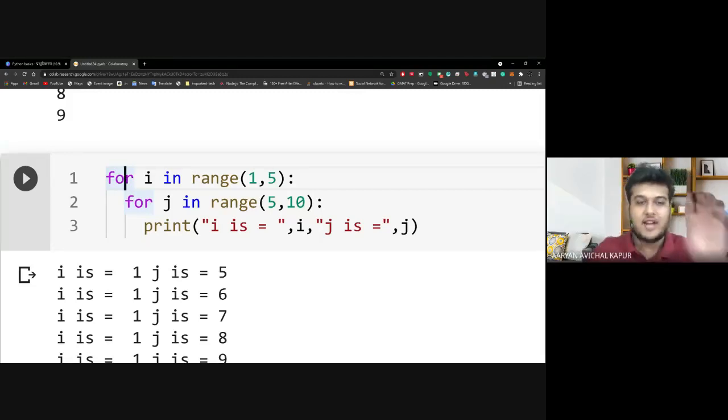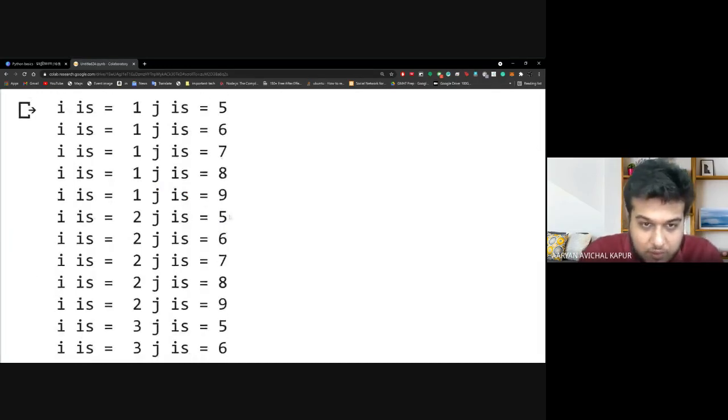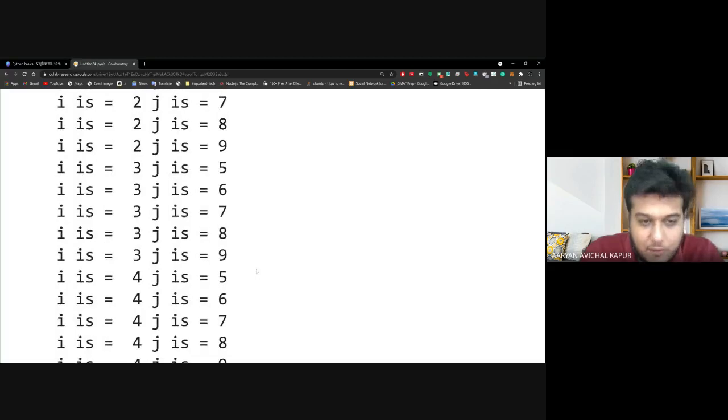So first the i becomes 1. It goes inside. Now it goes to the code. Now j becomes 5. Then after this i does not change, i remains 1. j becomes 6, j becomes 7, 8, 9. And then when j is finished, it has printed everything. Then i becomes 2. Then again j becomes 5, 6, 7, 8, 9. And then 3, 4, and that is it. So you can see that 1, 5, 6, 7, 8, 9, 2, 5, 6, 7, 8, 9, 3, 5, 6, 7, 8, 9, 4, 5, 6, 7, 8, 9.